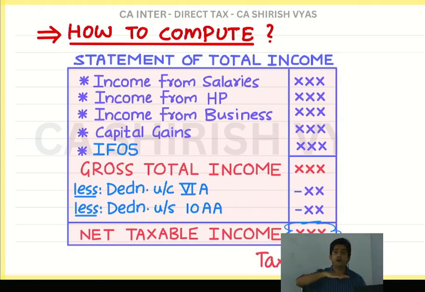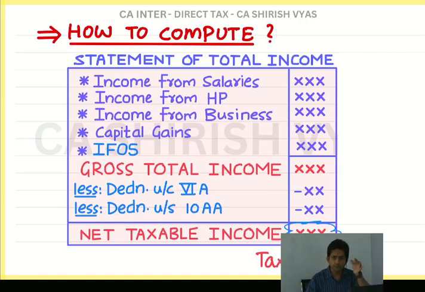We call these the 5 heads of income. See, this word heads is not my word. The law says heads. Heads means categories, 5 types of income. So whenever you are asked what are the 5 heads of income, these are the 5 heads. And if someone asks what is the last head of income? Income from other sources. Okay. Today when your parents ask you, you studied income tax, tell me what are the 5 heads of income? You should be able to say income from salary, income from house property, income from business, capital gains, income from other sources.